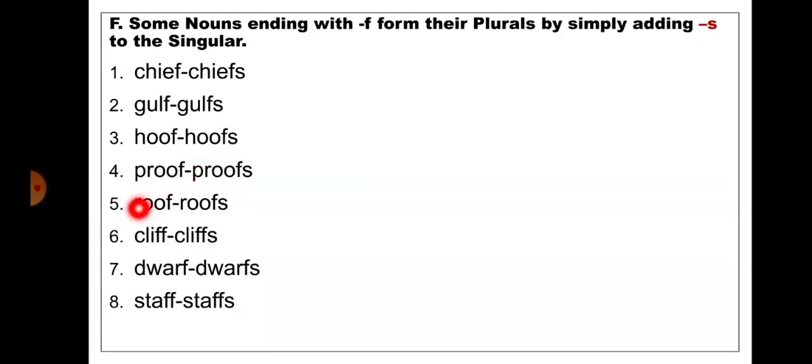Hoofs. Proof. So here the word is ending with f, so by adding s to the singular, it will become plural. Proofs. Roof. The word is ending with f, so by adding s to the singular, it will become plural. Roofs. Cliff. The word is ending with f, so by adding s to the singular, it will become plural. Cliffs.